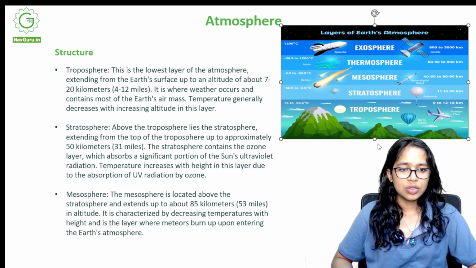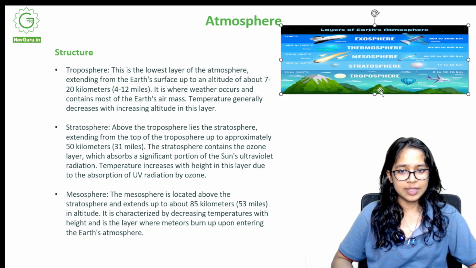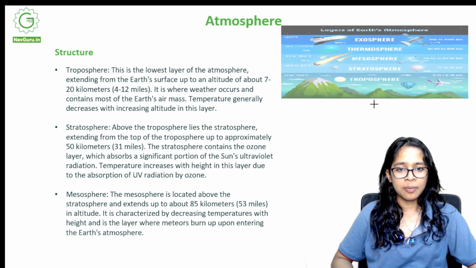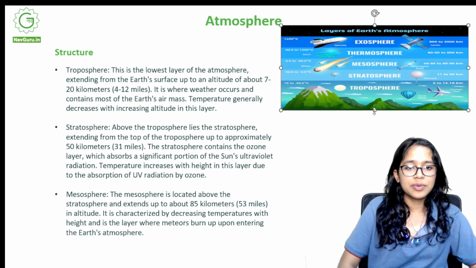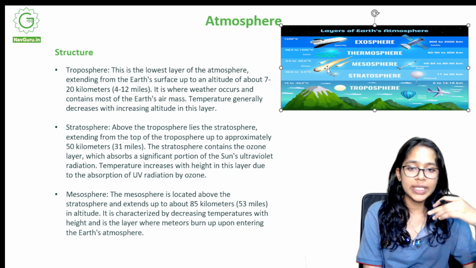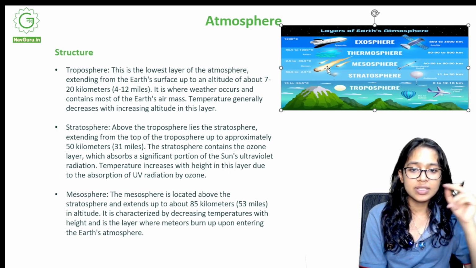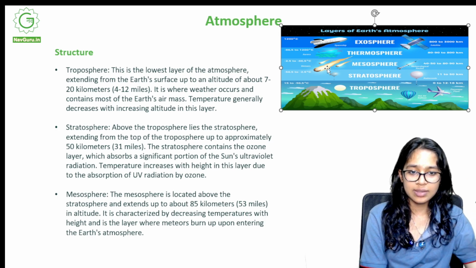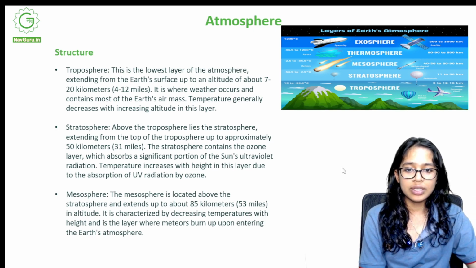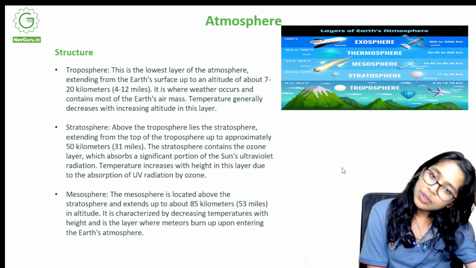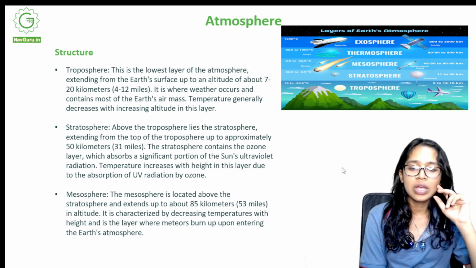Troposphere. This is the lowest layer of the atmosphere, extending from the Earth's surface up to an altitude of about 7 to 20 kilometers, which is 4 to 12 miles. It is where weather occurs and contains most of Earth's air mass. Temperature generally decreases with increasing altitude in this layer. That is the troposphere.